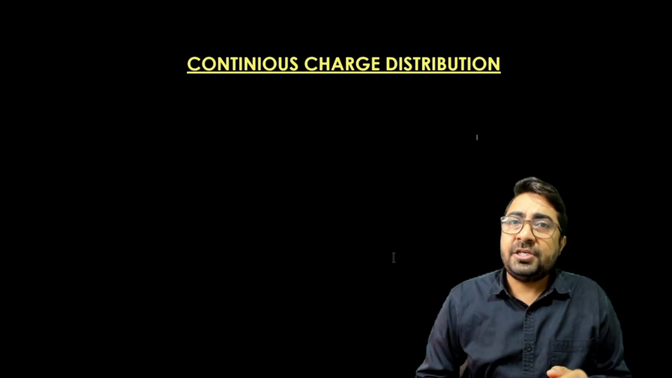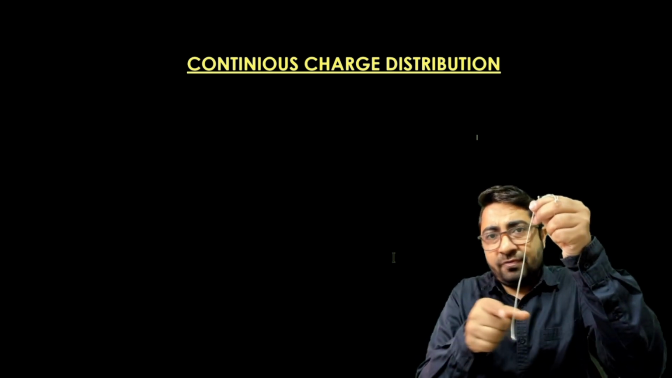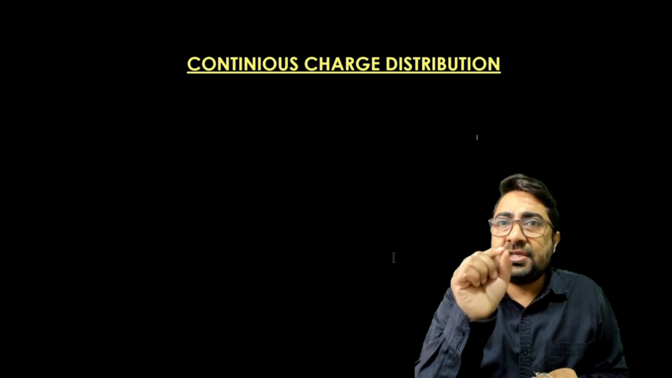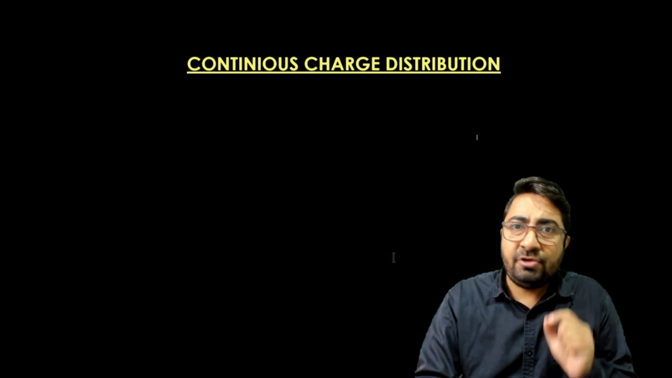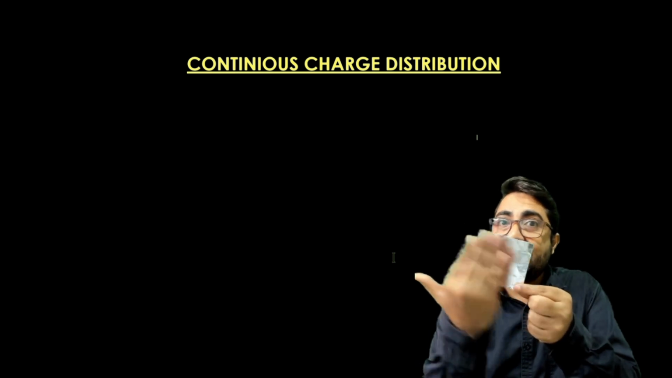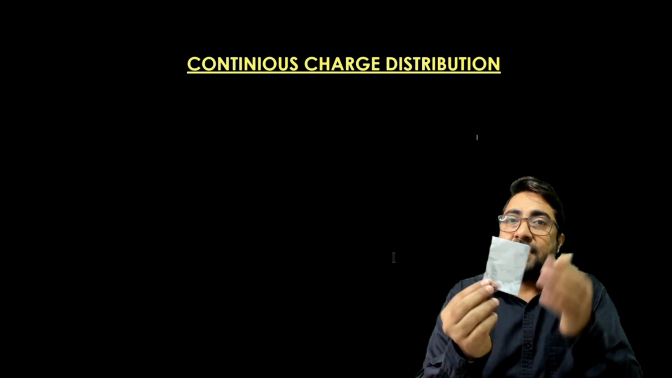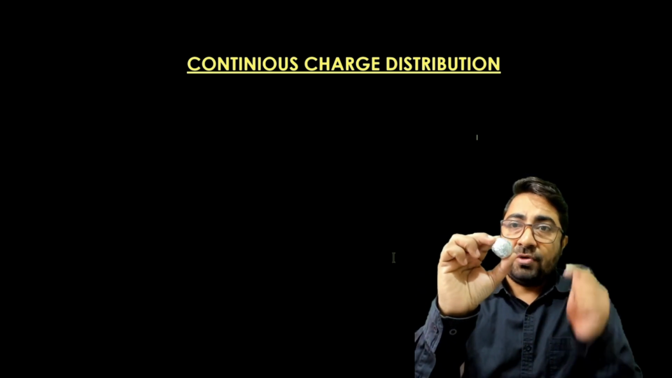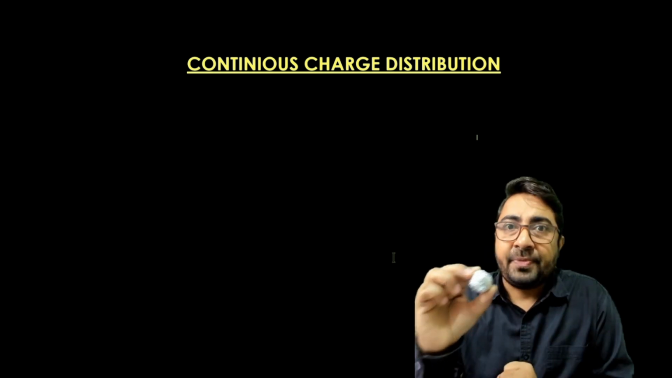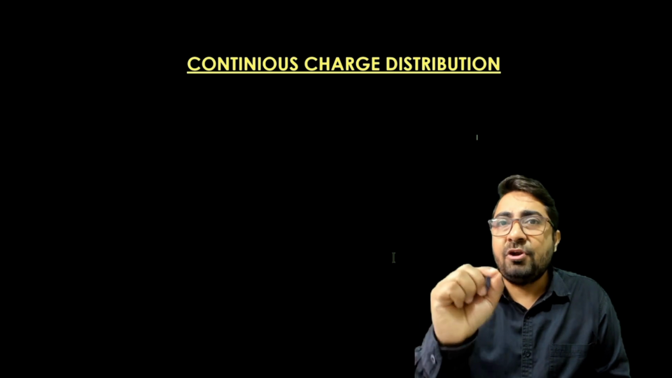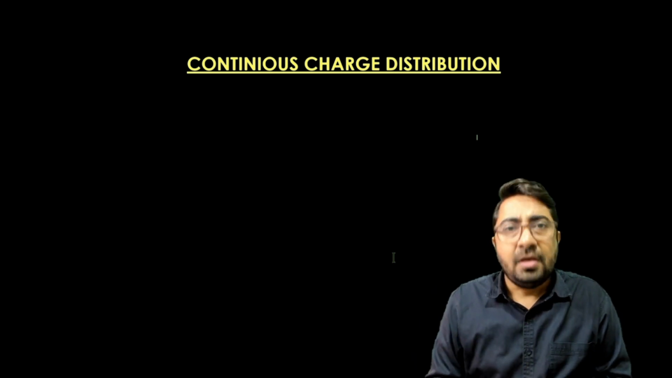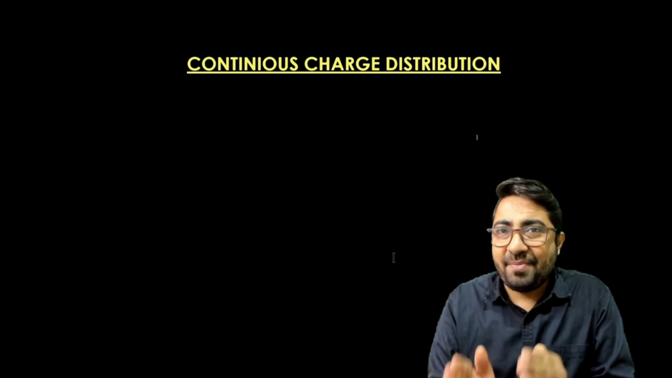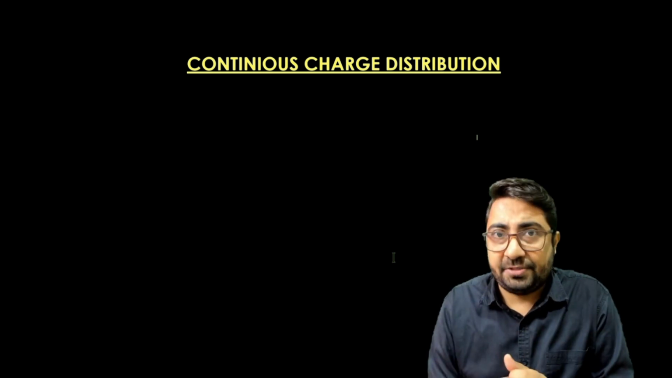Number one, the distribution of charges over the length of the wire, that is the linear charge distribution. The distribution of charges over the sheet of the charge, that is the surface charge distribution, and the charge distribution within the volume of the given shape. So that comes under the volumetric charge distribution. Now, first of all, we will study about what is the distribution of charge.